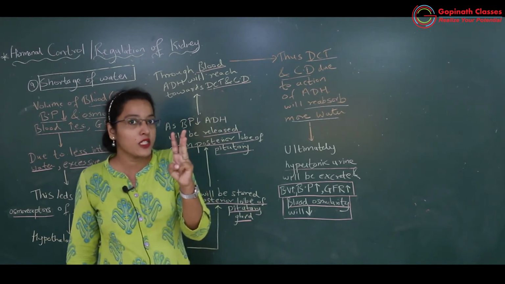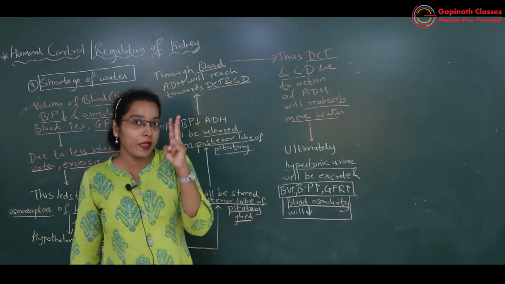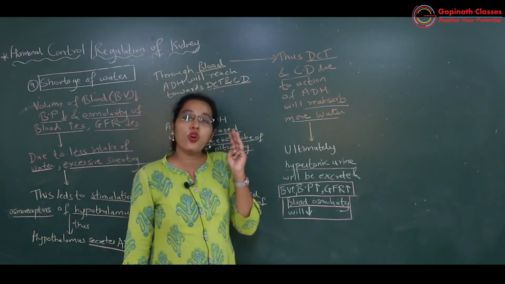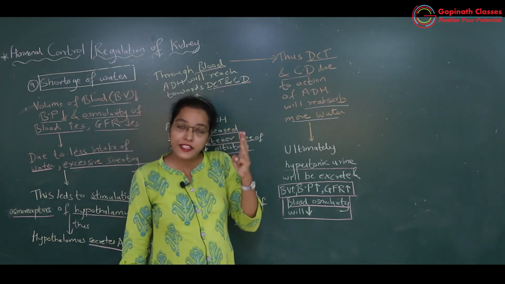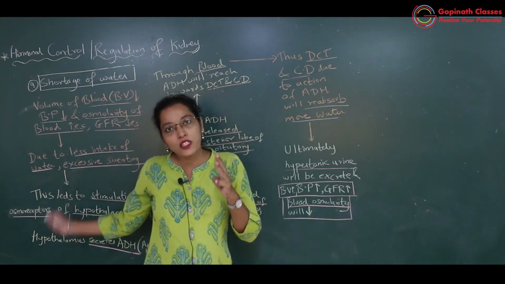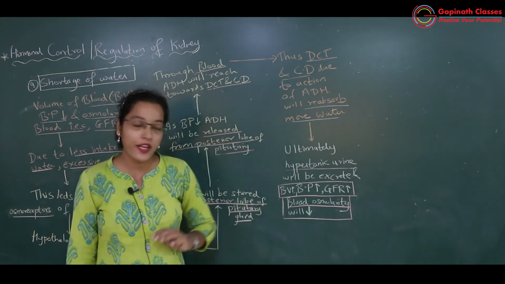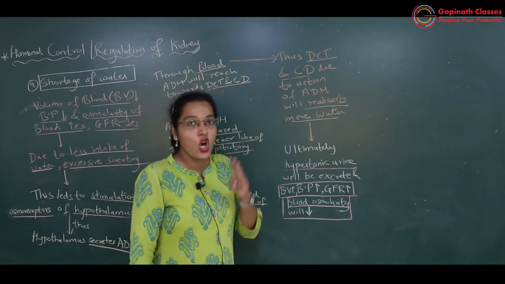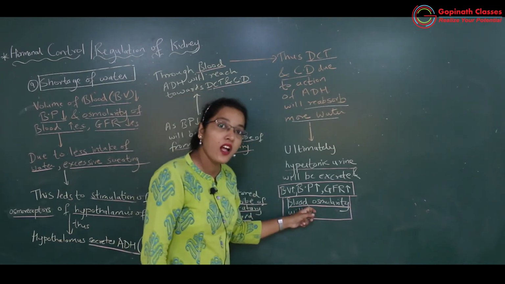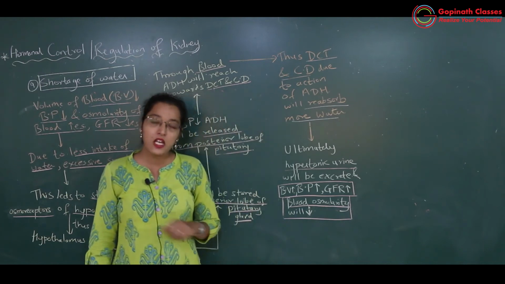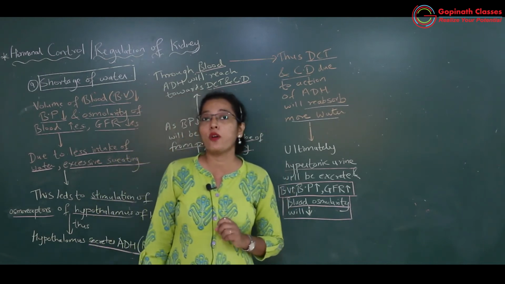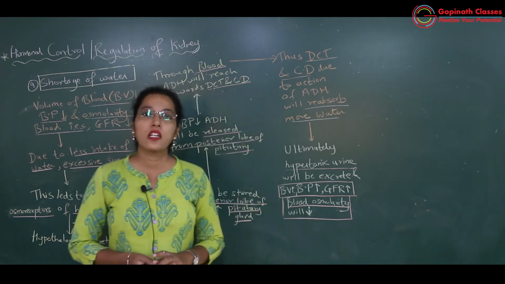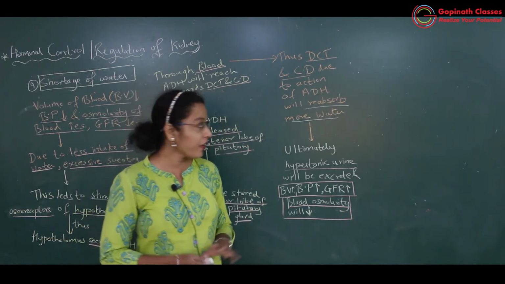What will happen to the osmolarity now? What did I say about osmolarity? If solute is more in the blood, then the osmolarity of the blood increases. So earlier it had increased, now water has been reabsorbed. So definitely what will happen to the osmolarity of the blood? Osmolarity of the blood will decrease. Okay, because of maximum reabsorption of water from the distal convoluted tubule and collecting duct. Okay, got it?